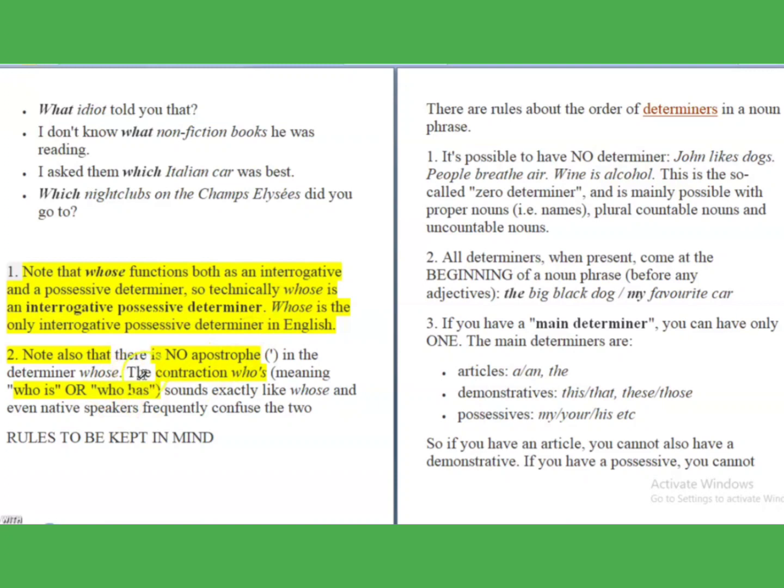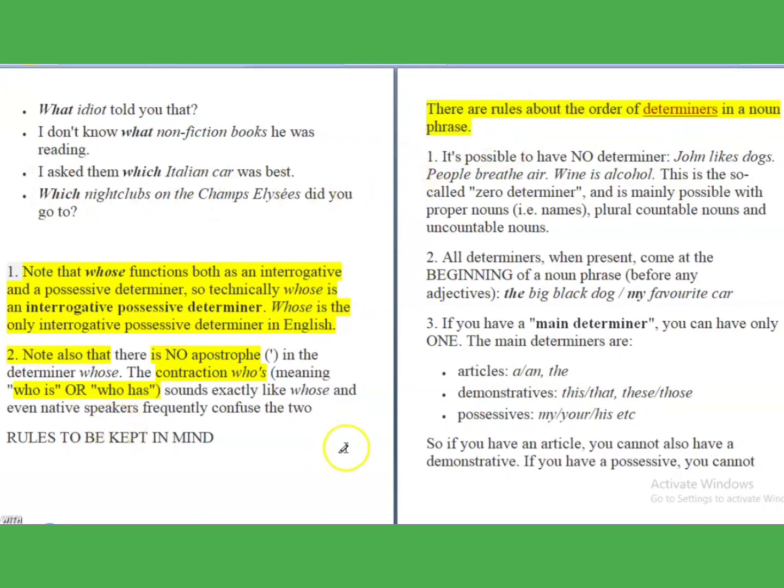right? And rules. Now I'm going to talk about the rules that you have to keep in your mind while writing the determiners or while framing any type of sentences. And by keeping these rules in your mind, your sentences will be grammatically correct. So there are rules about the order of the determiners in a noun phrase. So let's see what the rules are.